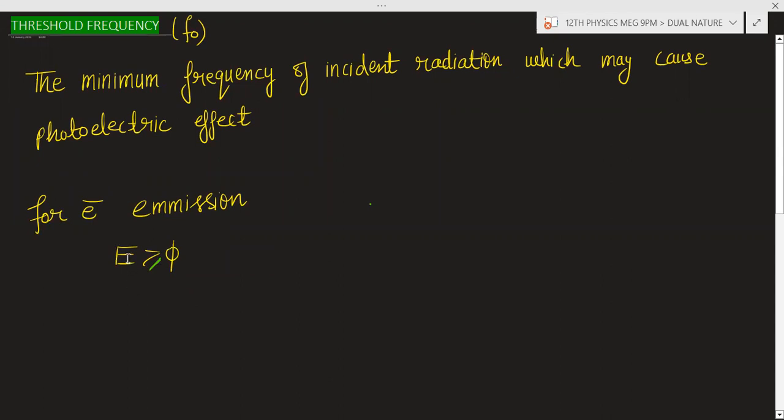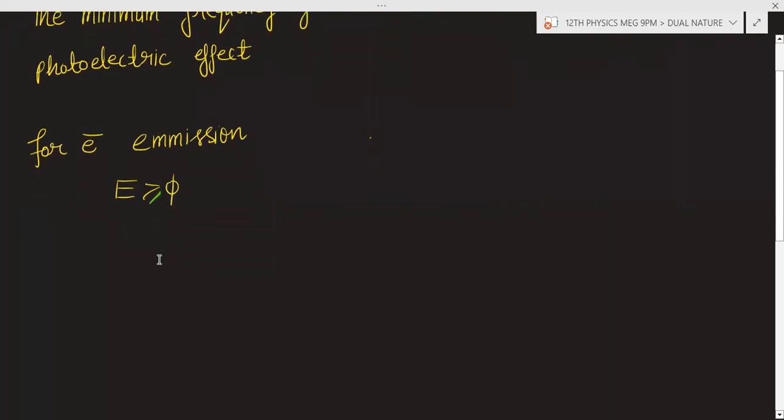So E is the energy of the photons that you are giving, and phi is the work function. So E must be greater than or equal to phi.